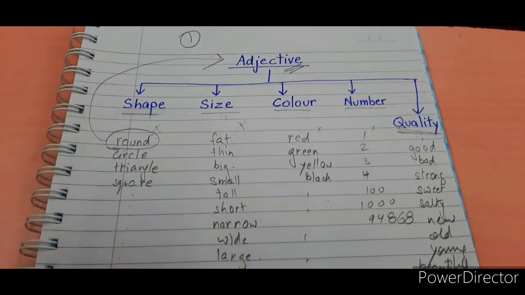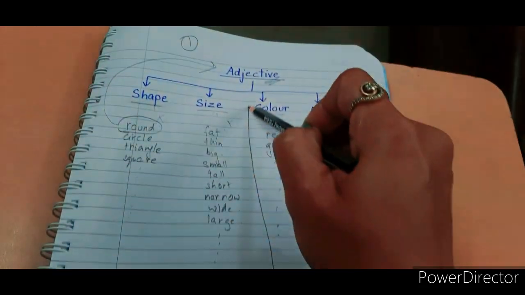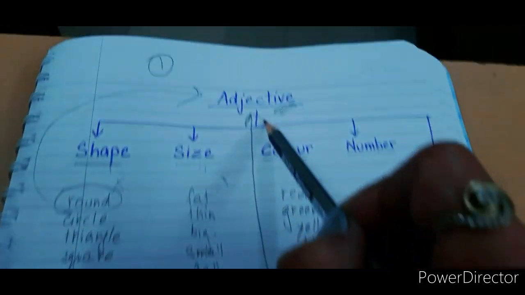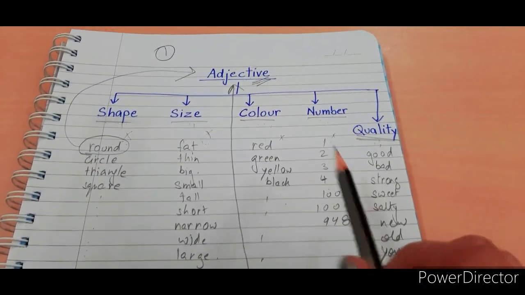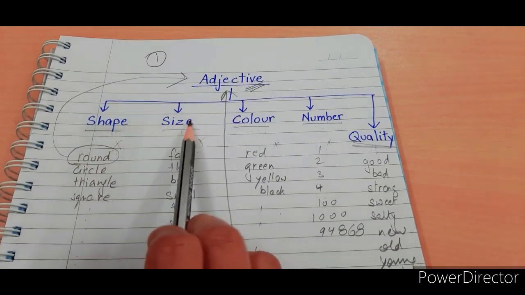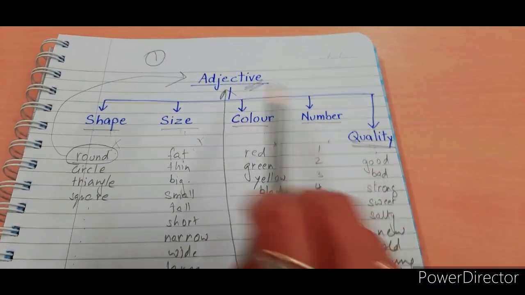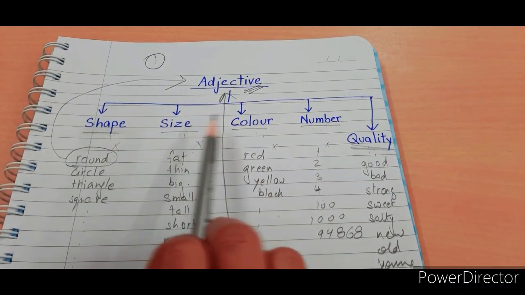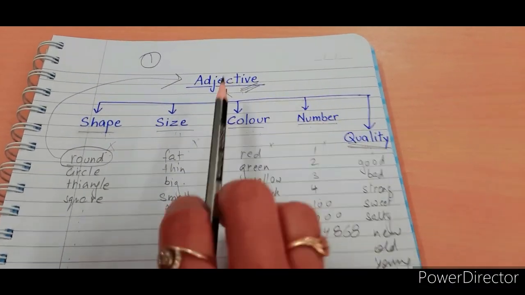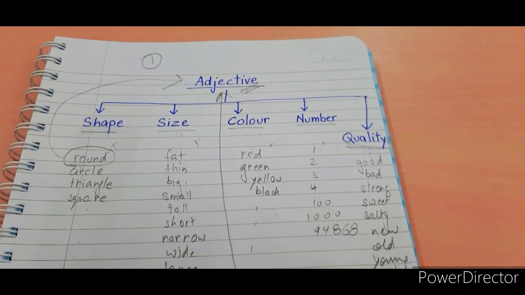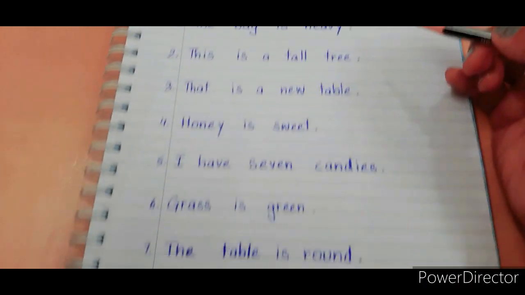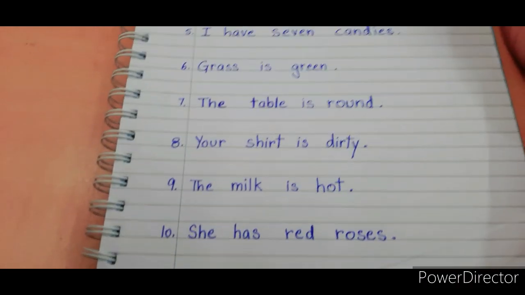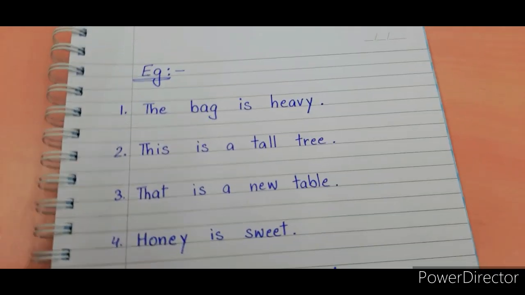Whichever of these it is, that word will be an adjective in that sentence. Okay? So quickly pause this video and note down all these 5 parts to find out the adjective, because you need to learn these 5 parts if you want to find out the adjective easily. Alright, so let's do some examples now. These are a few examples. Let's find out the adjective in each sentence.